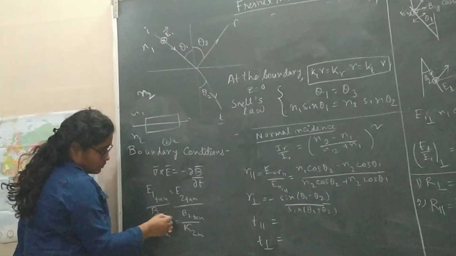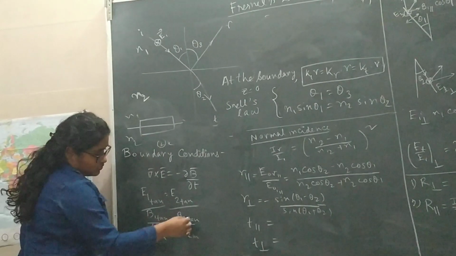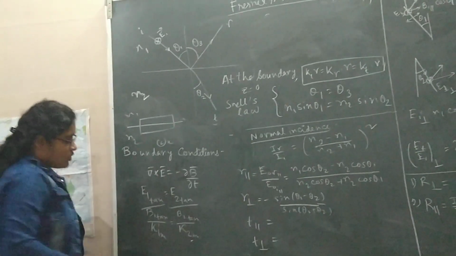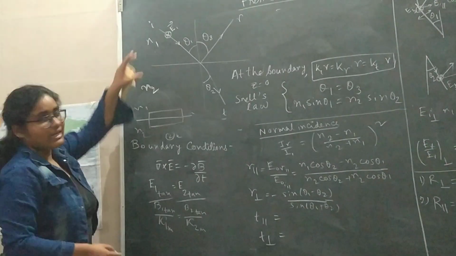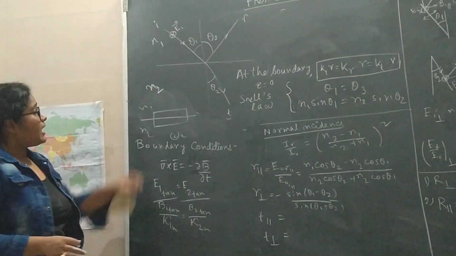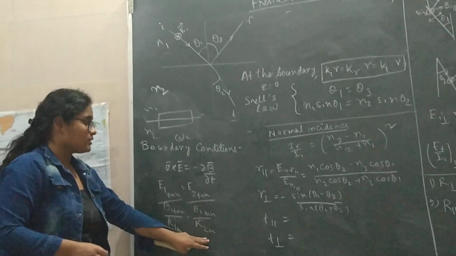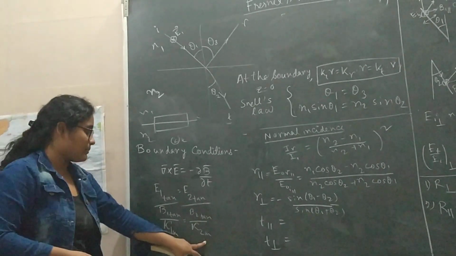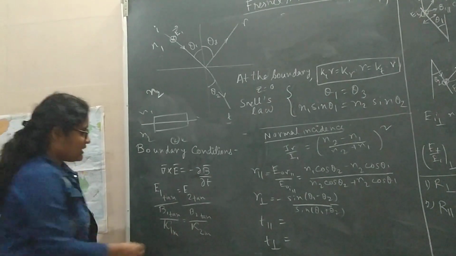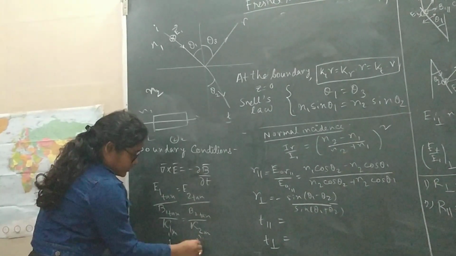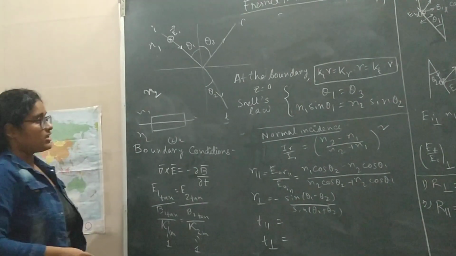magnetic field components: B1 tangential by kappa 1m equals B2 tangential by kappa 2m, where kappa 1m and kappa 2m are the magnetic permeabilities, because they are dielectrics, so they have some magnetic permeabilities. For simplification, I take this equal to 1. So these are my boundary conditions.